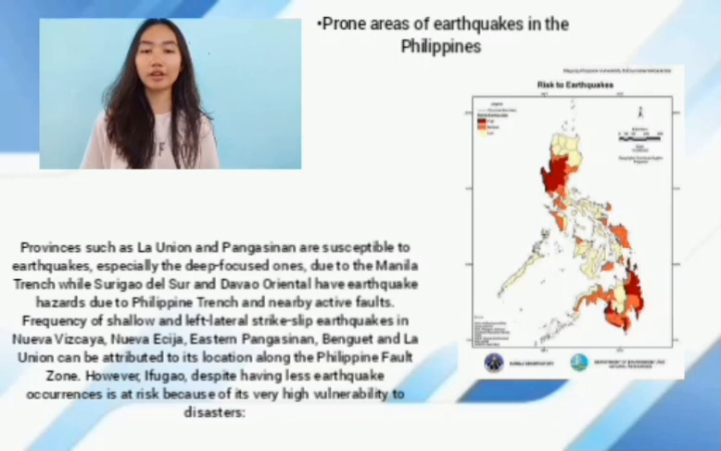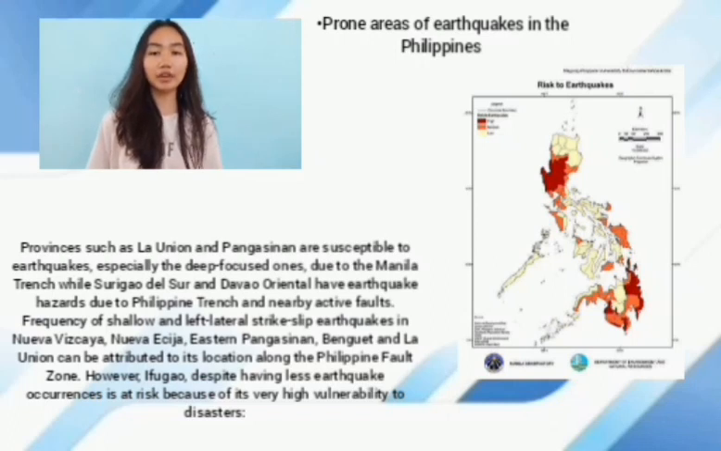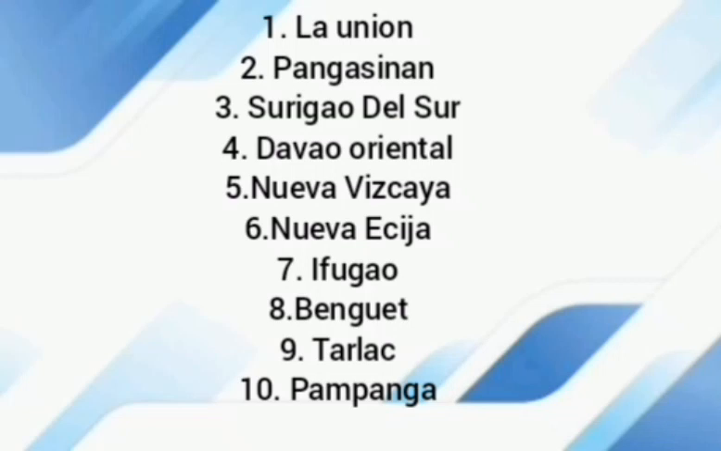Frequent shallow and left lateral strike-slip earthquakes in Nueva Vizcaya, Nueva Ecija, Eastern Pangasinan, Benguet, and La Union can be attributed to their location along the Philippine Fault Zone. However, Ifugao, despite having fewer earthquake occurrences, is at risk because of its very high vulnerability to disaster. La Union, Pangasinan, Surigao del Sur, Davao Oriental, Nueva Vizcaya, Nueva Ecija, Ifugao, Benguet, Tarlac, and Pampanga.